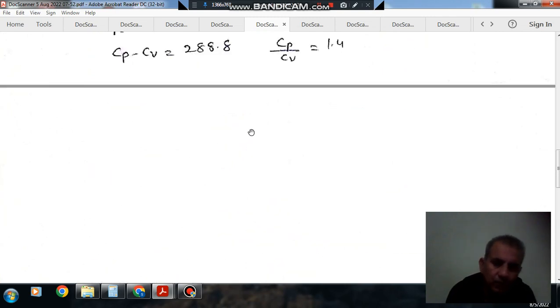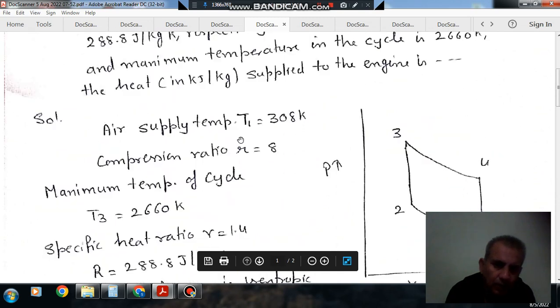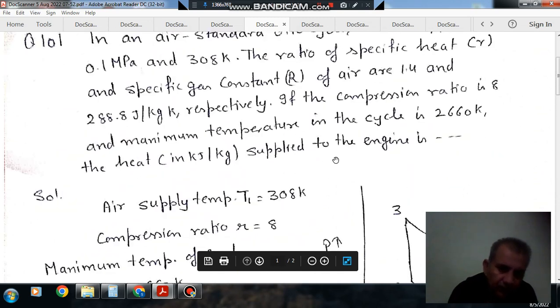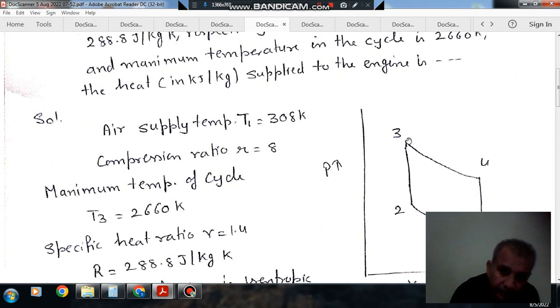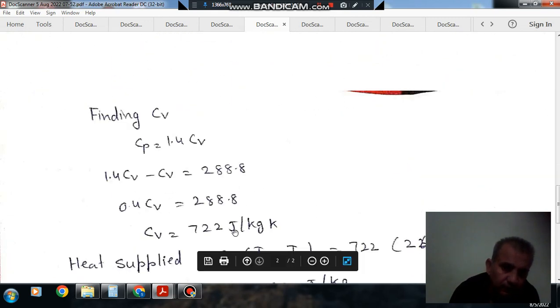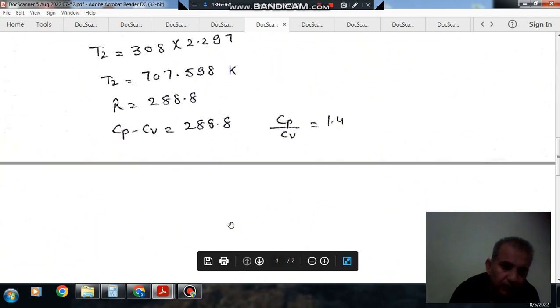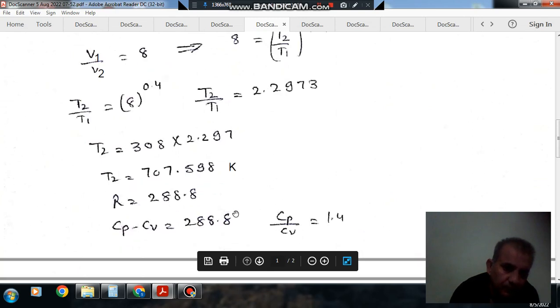Now we have found out Cv, we have found out temperature T2. Now we have to find out the heat supplied to the engine. So heat supplied is during process 2-3, which is a constant volume process. For finding out heat, we need T3, we need T2, and we need Cv. Cv we have calculated, that is 722, and T2 we have calculated, that is 707.598.